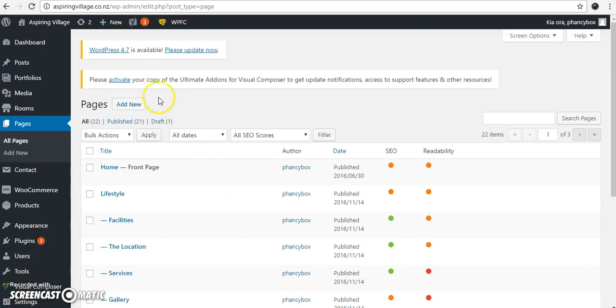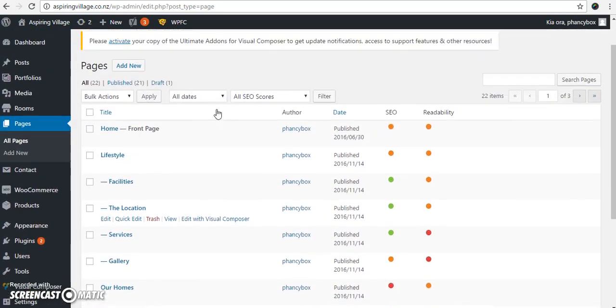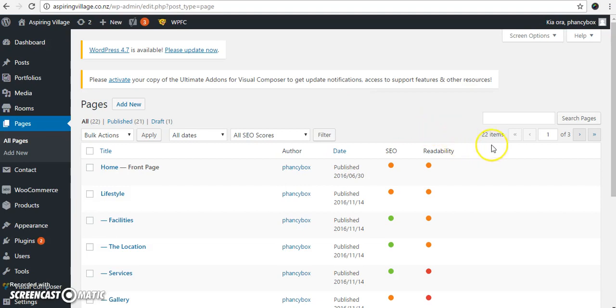Once you're logged into WordPress, on the left hand side you can go to your Pages section, and this will list all of the pages used on your website. One thing to note, on the top right hand corner you'll see we've got 22 items and I'm on page 1. So if you can't find what you're looking for, you might just be on the wrong page, so just use the arrows to move through, or you could actually search for the page that you're looking for.